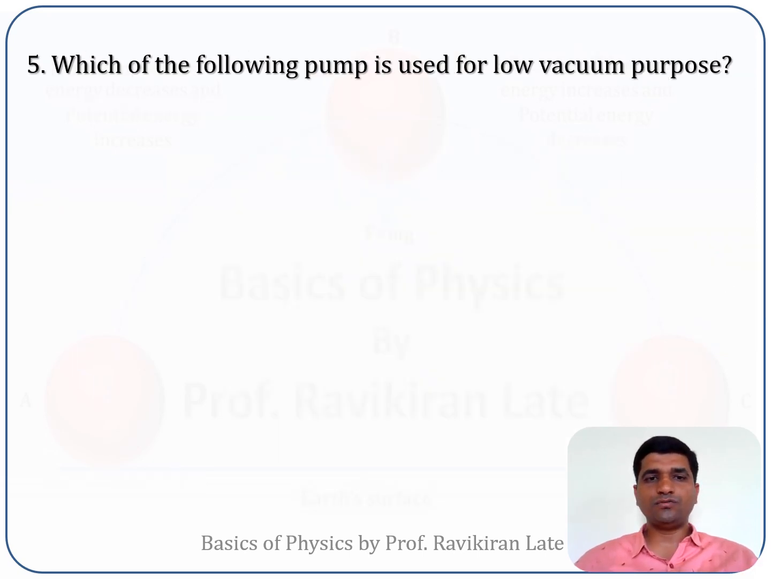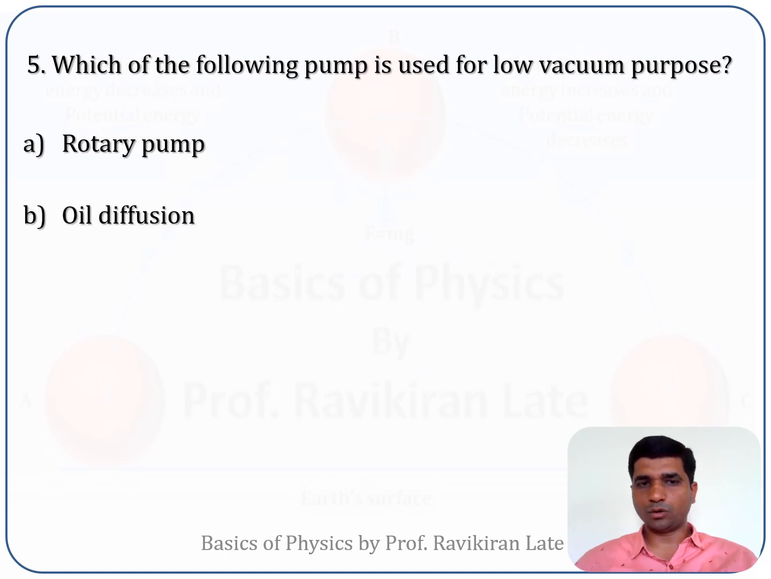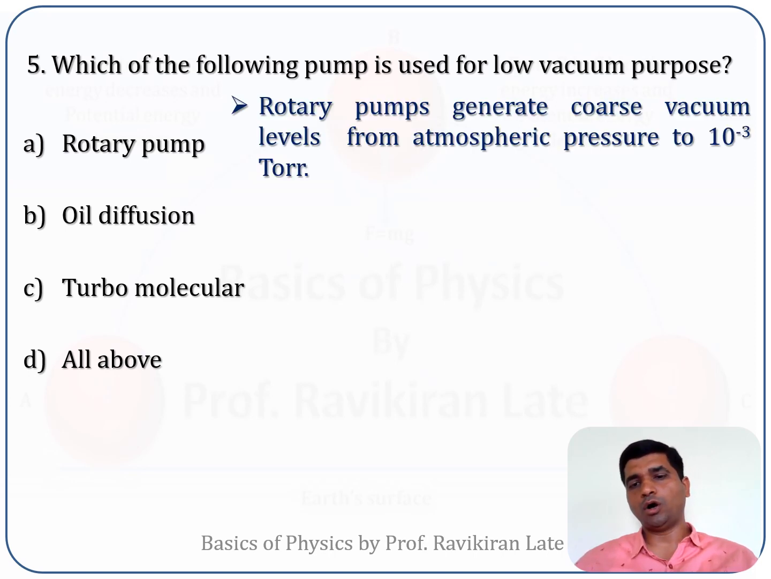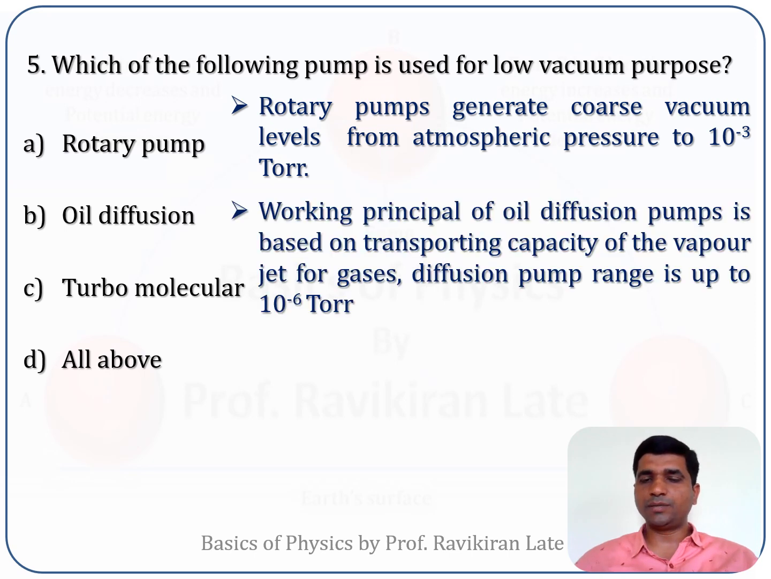Fifth question is, which of the following pumps is used for low vacuum purpose? Options are given over here. Option A, rotary pump. Option B, oil diffusion pump. Option C, turbomolecular pump. Option D, all above. Rotary pumps are the pumps generally used to get a low order of vacuum, which is 10 raised to minus 3.